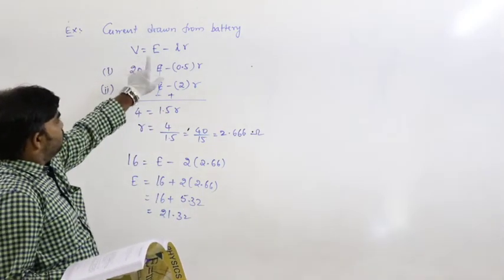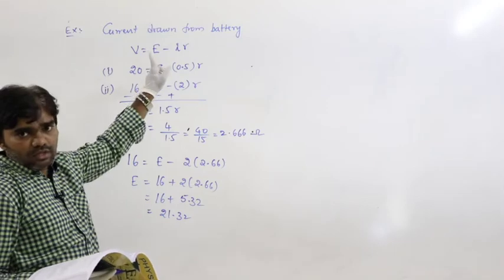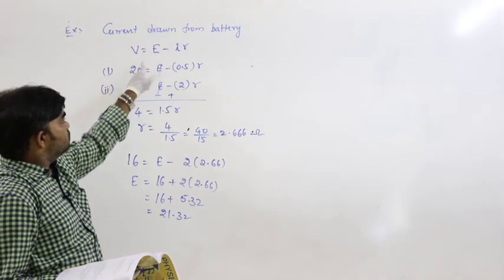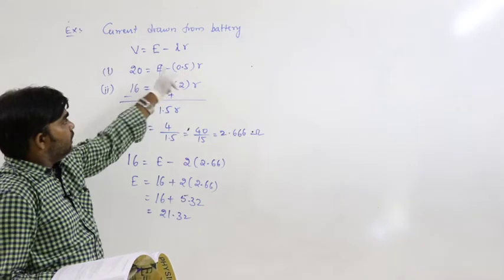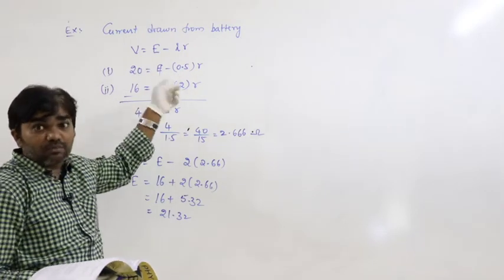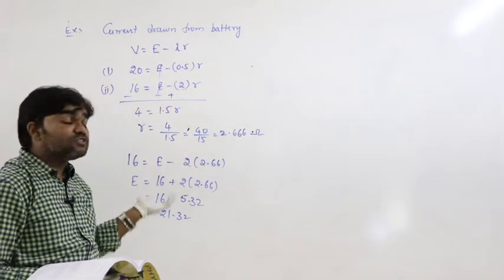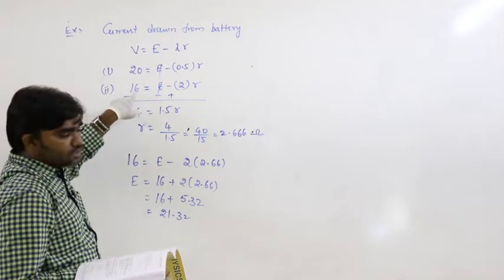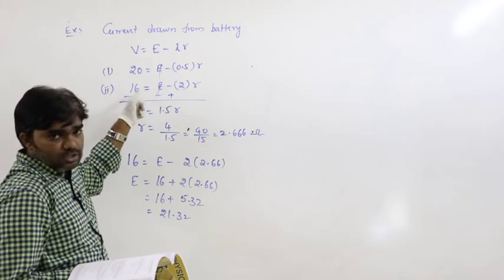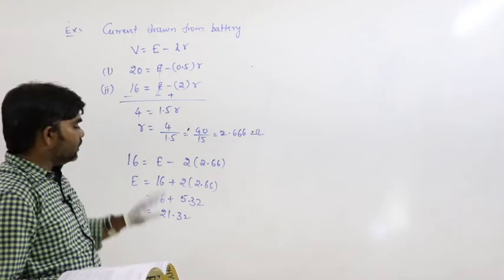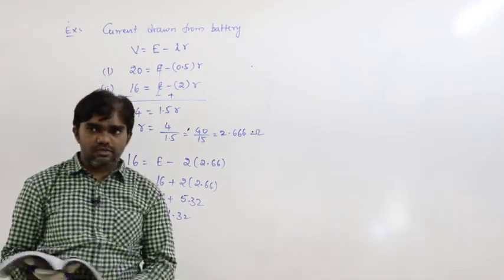The first time, when current is drawn from the circuit, the potential difference is 20 and the current drawn is 0.5. In the second case, from the same cell, if the current drawn is 2 amperes, the terminal potential becomes 16. Then find out the internal resistance and EMF. This is the situation.